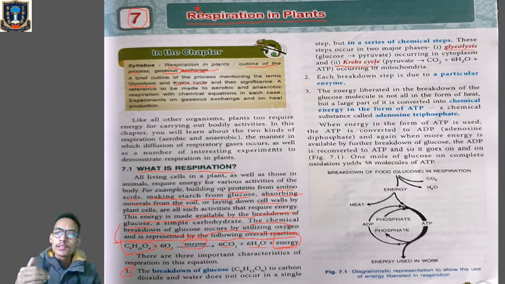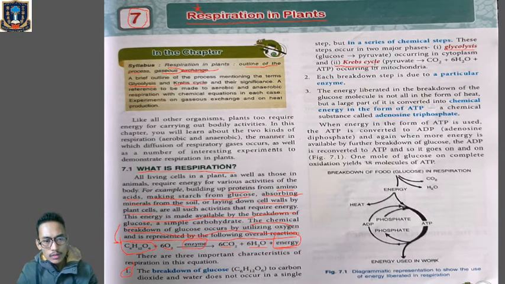Now, in the first phase, in glycolysis, glucose will be broken down into pyruvate. Why am I saying this? Because respiration is not a single step process. It requires a series of multiple steps till there is formation of energy.